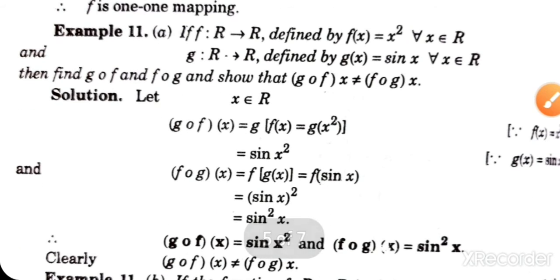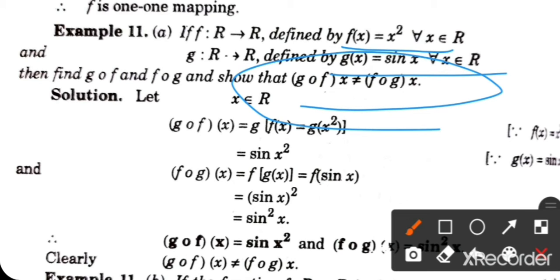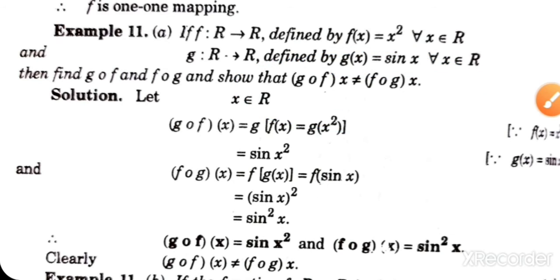f from R to R, f(x) = x square, g(x) = sin x. We have to show GOF not equal to FOG. GOF(x) means g(f(x)). f(x) is equal to x square, then we get g of x square, which is sin x square.